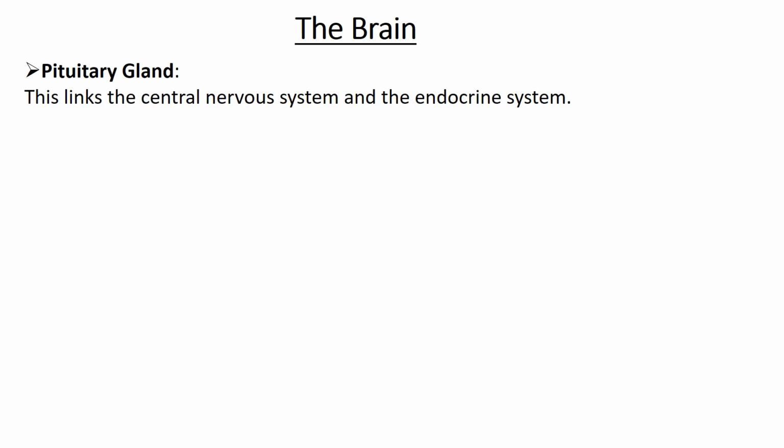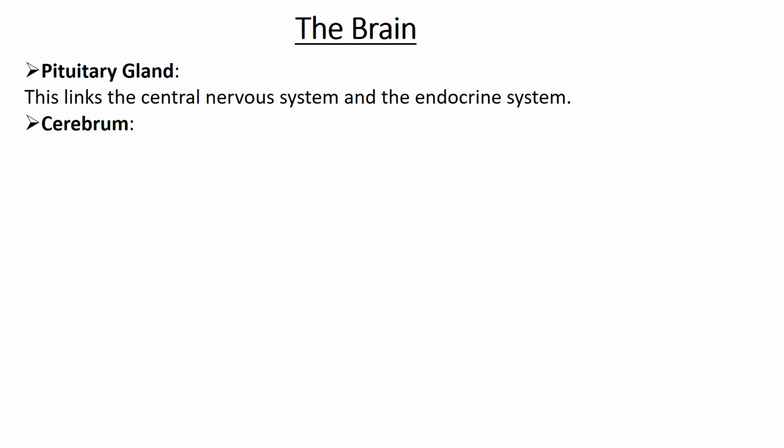So the pituitary gland we discussed, we know its functions, but I'll just emphasize on one thing here, and that is it links the central nervous system and the endocrine system. It's like it belongs to both systems. As you can see, we're discussing it connected to the brain, which is part of the central nervous system. But it also secretes hormones, which are part of the endocrine system. So it links the two systems.